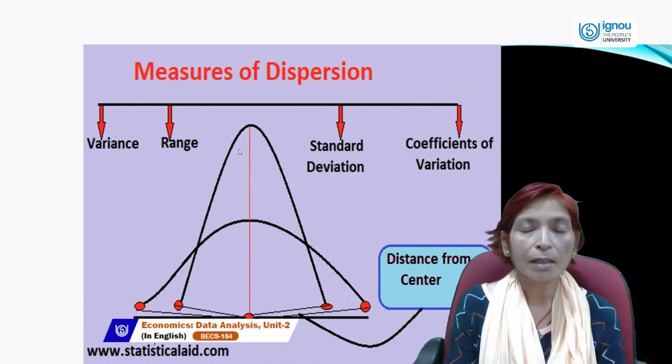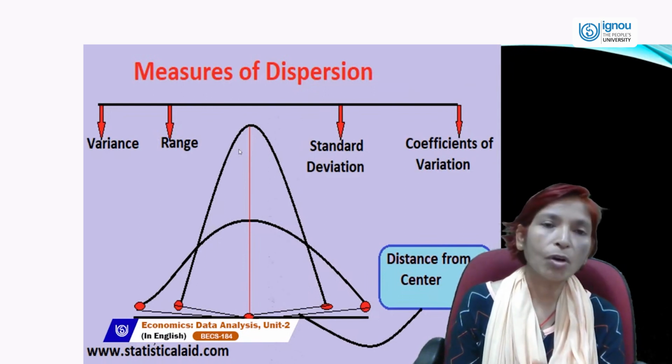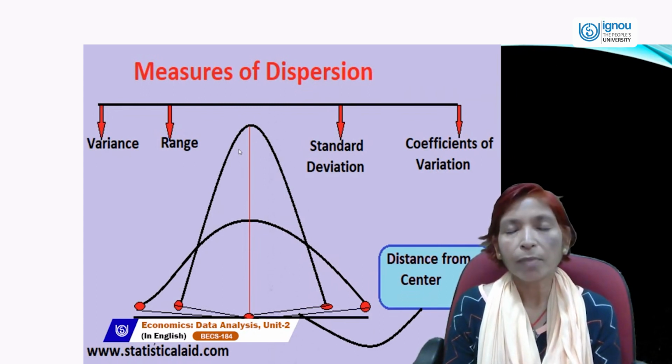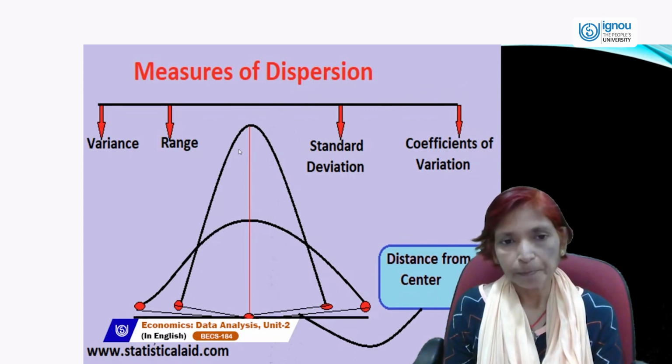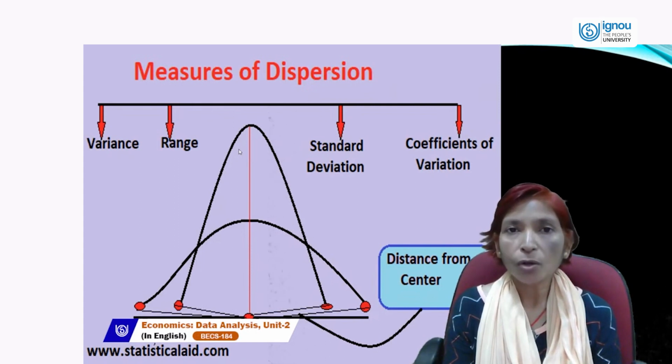Range tells us how much difference there is between the larger value of the data and the smaller value of the data. Range can be calculated by taking the difference of the largest value minus the smallest value. Standard deviation is a very good way, and it is based on average, it is based on mean. So standard deviation is much better than mean deviation or average deviation, and standard deviation is the under root of all the observation summations.